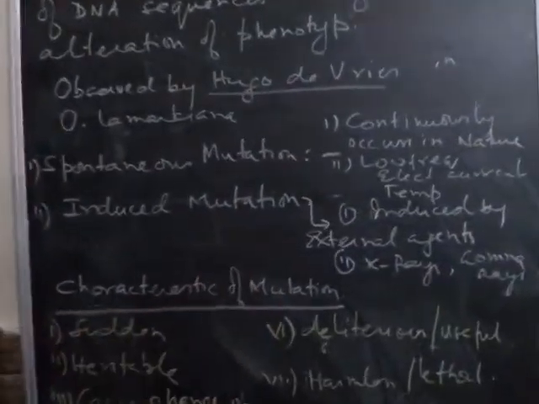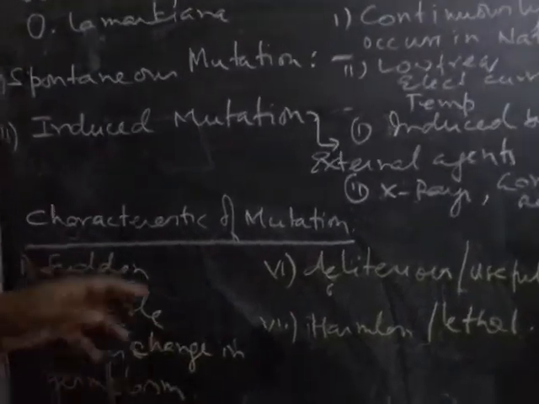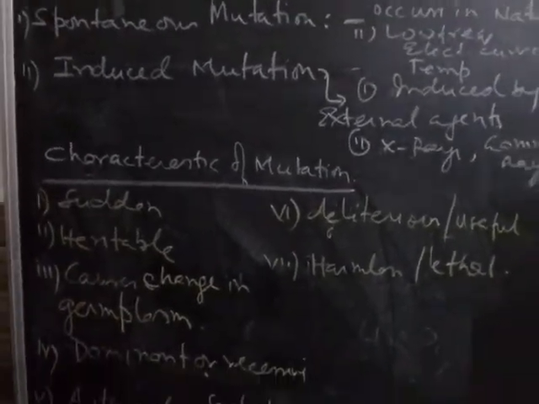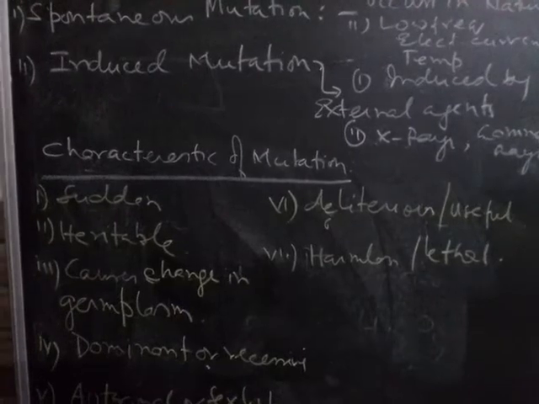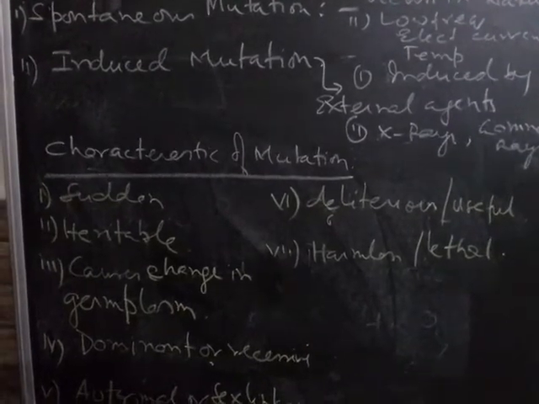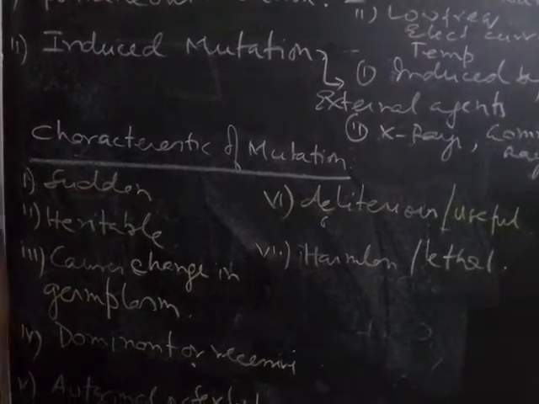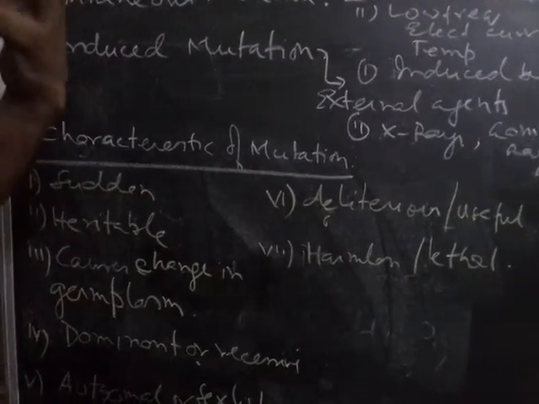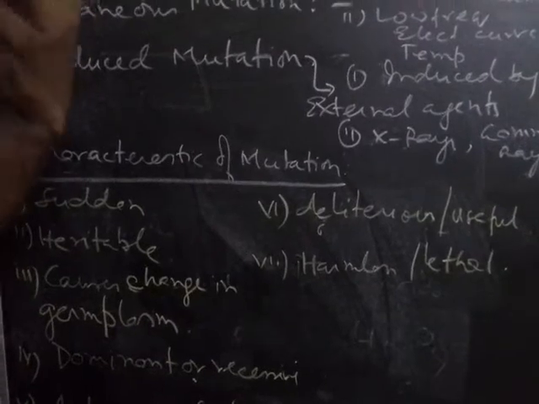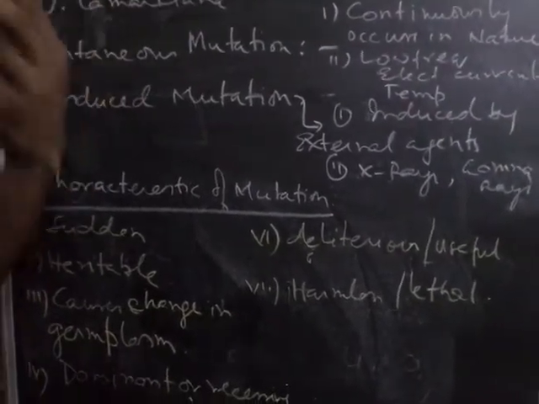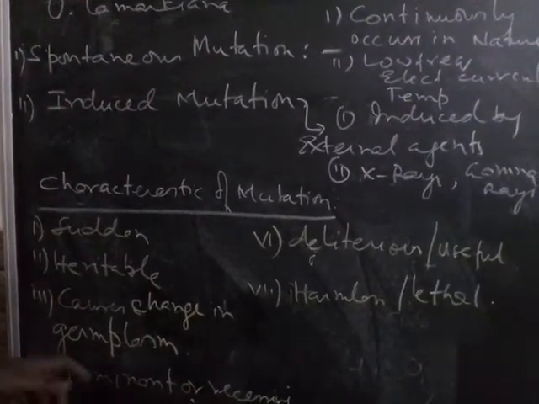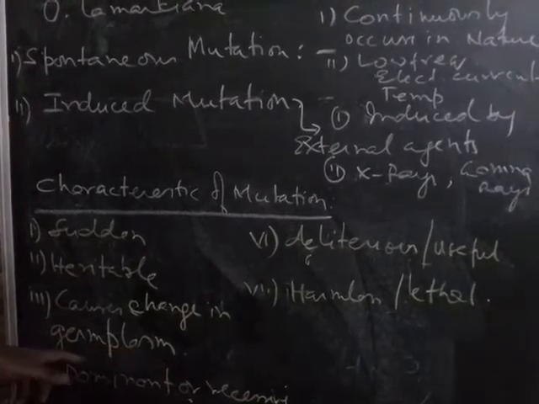Now, you have to know the characteristics of mutation. The first characteristic is that it is very sudden. Mutation occurs suddenly, but it is heritable. And the third point is that it causes a change in the germplasm, because the gene is the cause, and the effect is seen in the germplasm. So there will be a change in the germplasm.